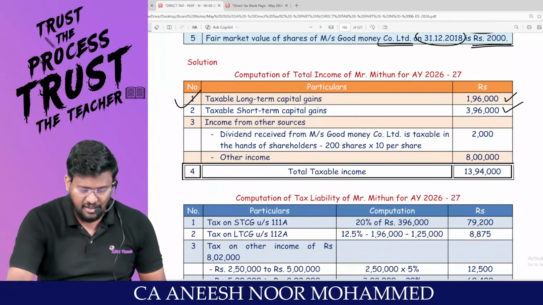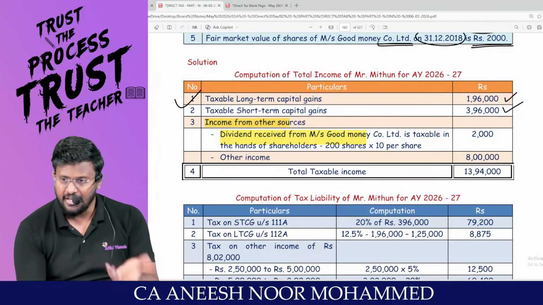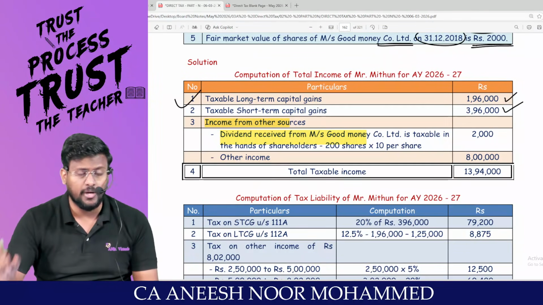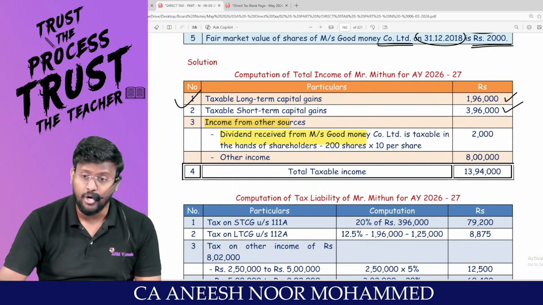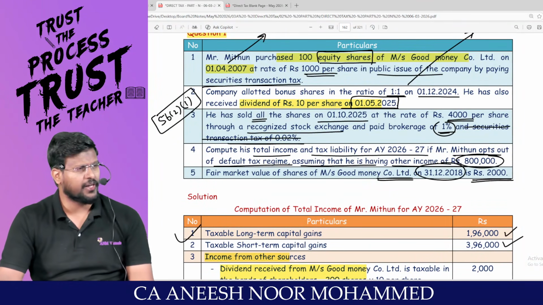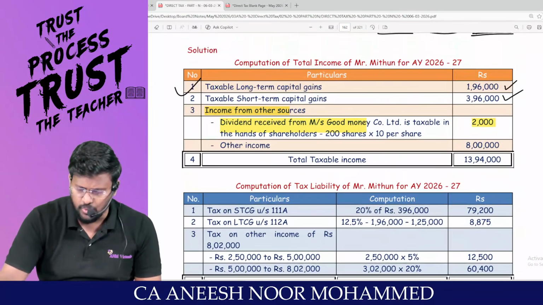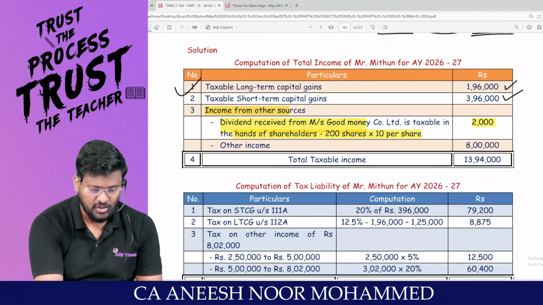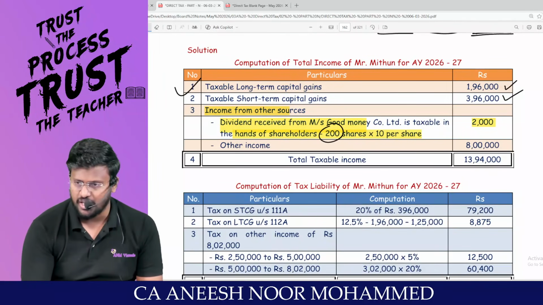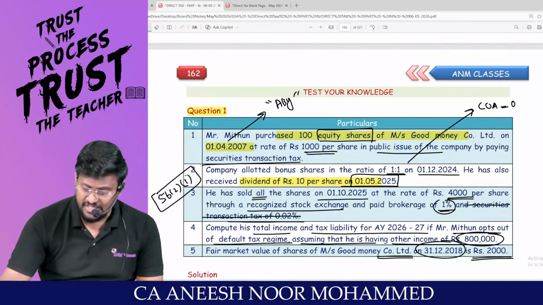In between, they were also having dividend income. Am I right? My dear students, how many shares are you holding? Original share 100 and bonus share 100. 100 plus 100. For one share, 10 rupees dividend given. 200 into 10, 2,000. That's the income. 2,000 will be taxable, because in total, original share 100 plus bonus share 100, 200 into 10 per share, 2,000. Any problem? The question itself said that.